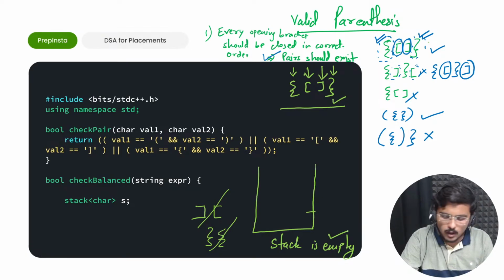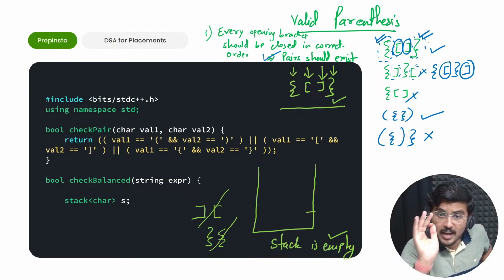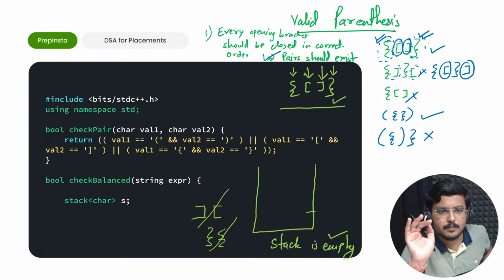Is it clear so far? Is the logic clear to everybody? The logic is very basic, but it is often asked a lot. So is it clear to all of you? First of all, tell me.